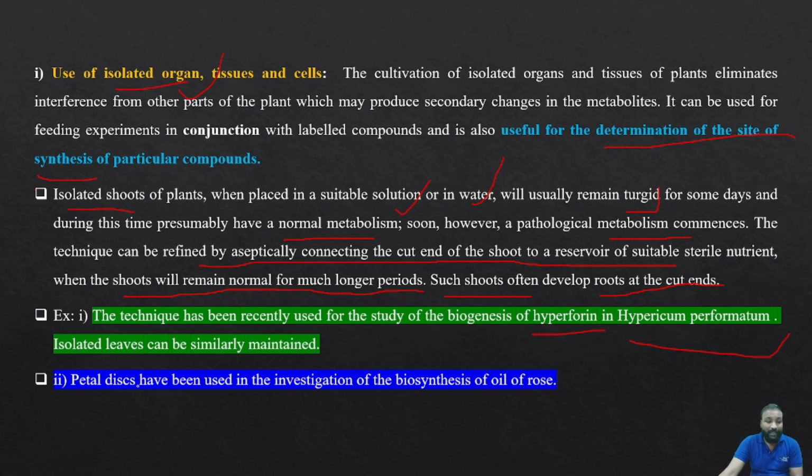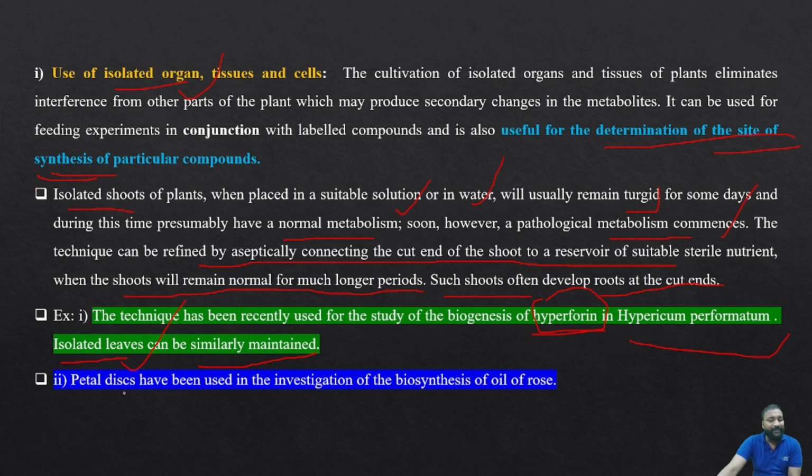This technique has recently been used for the study of the biogenesis of hyperforin in Hypericum perforatum. Isolated leaves can be similarly maintained, exactly like this procedure. After following the same protocol with the Hypericum perforatum plant, we confirmed that hyperforin was synthesized in the leaves. So by this method, the site of synthesis can be known.